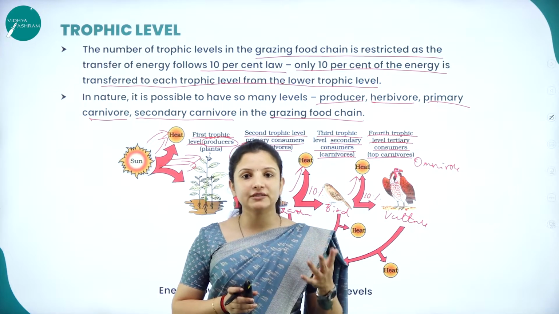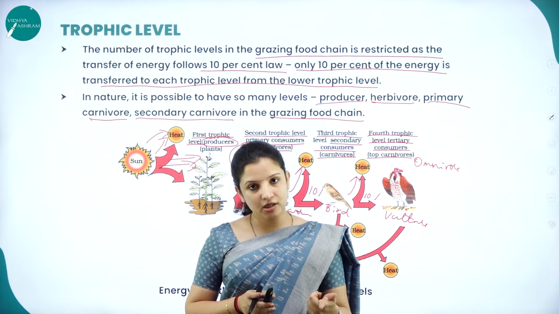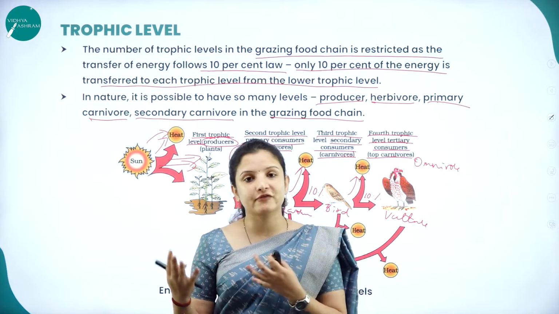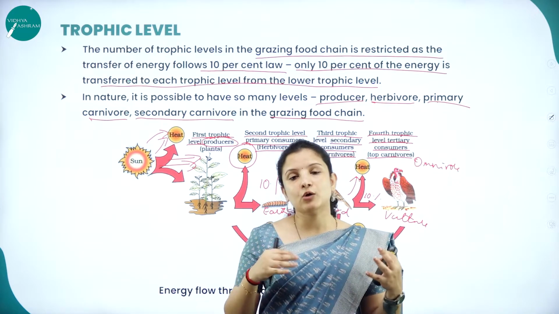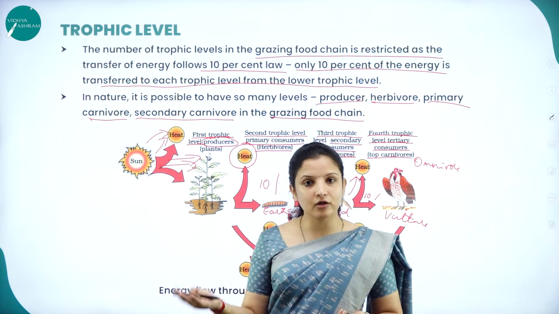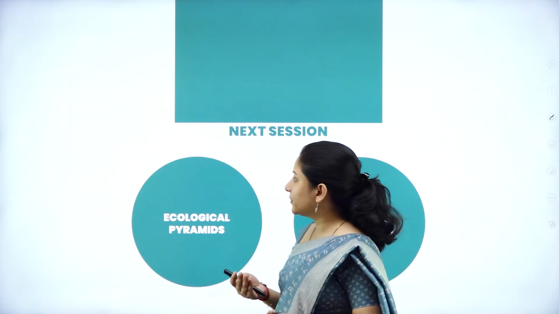In today's session, we studied about the consumers and we studied about the energy flow. I hope you understood about this, wherein we learnt about the trophic levels, how energy flow occurs, and during the flow of energy, how a part of energy is lost and only 10% is transferred from one organism to another, which is called the 10% rule or 10% law.